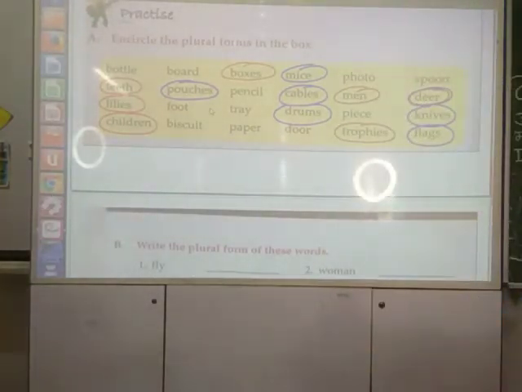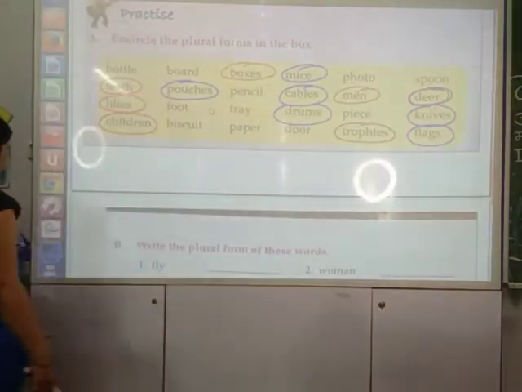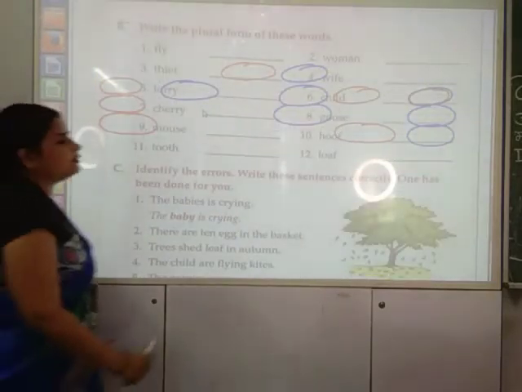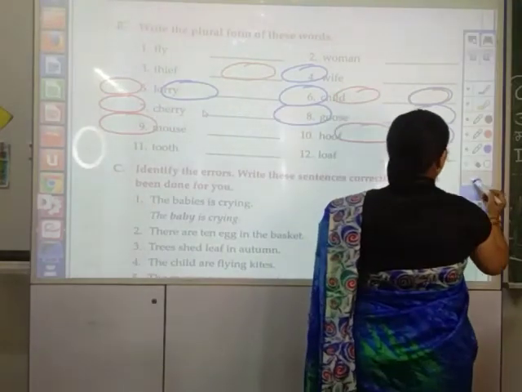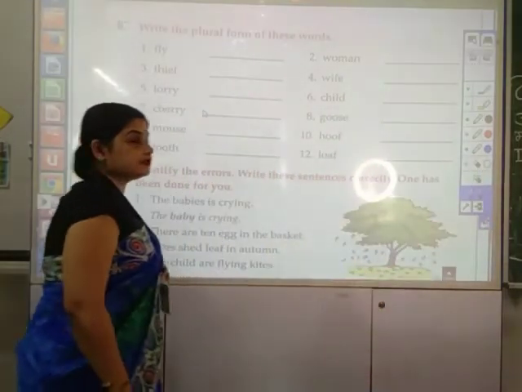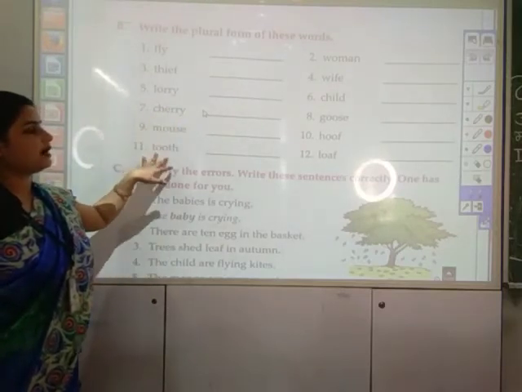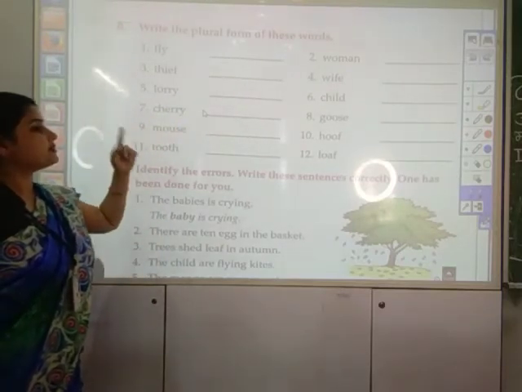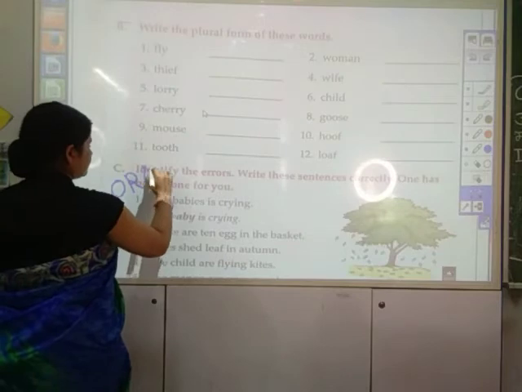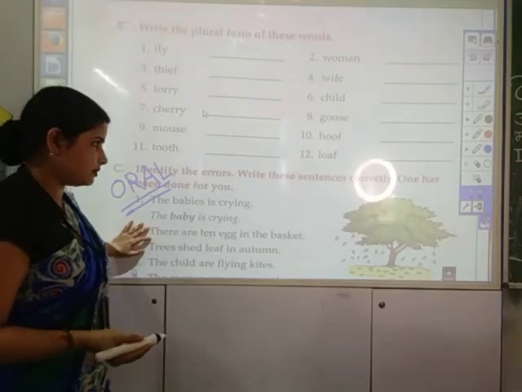The last exercise is left. Take out page number 25. 25 is write the plural form of the following. We have to follow the rules for doing this. Okay. So I was thinking if you can do it, I will do up to number 6 and you have to do from 7 to 12. And this part is your oral part. Okay, that I am not going to do now. अभी नहीं करेंगे. In the next part, later parts, I will do it.